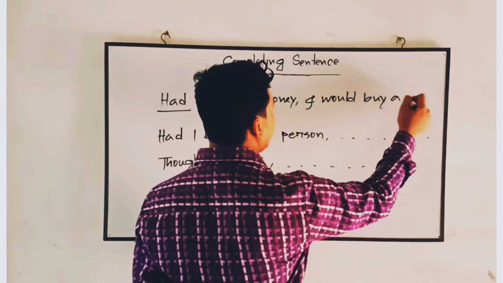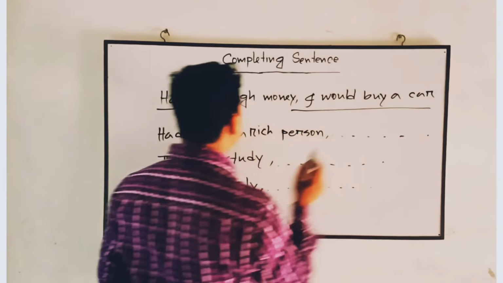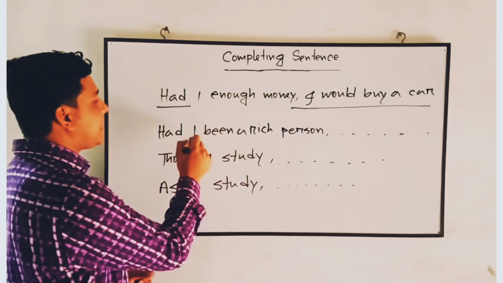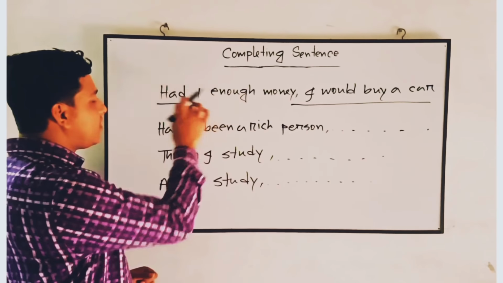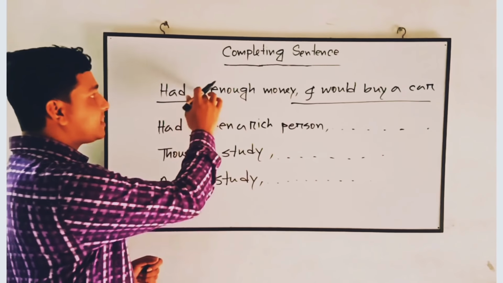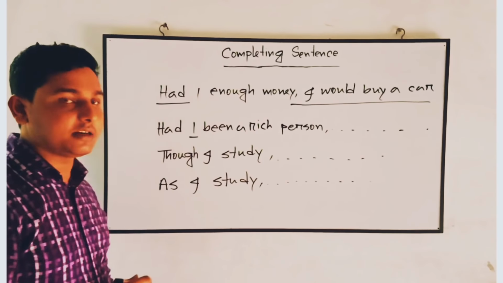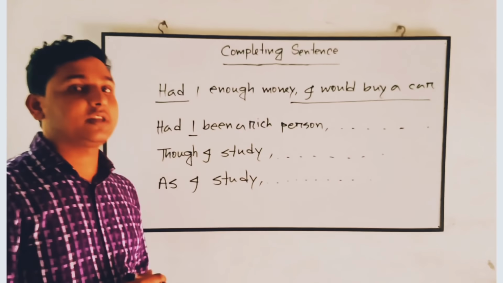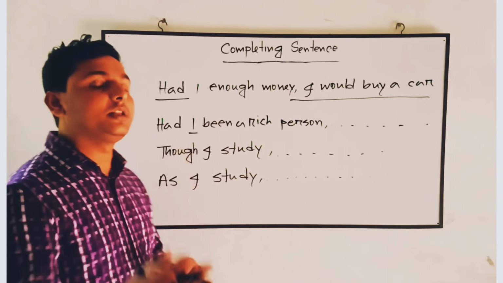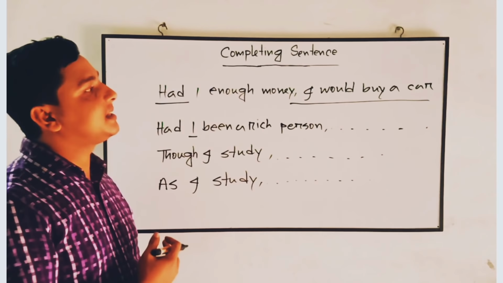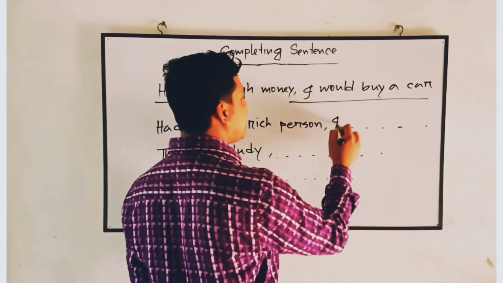buy a car. Okay, now come to the next one. Had I been, after the subject, these two sentences have been started with had. So what we need to remember is whether after the subject there is a verb or not. Now you see there is a verb in the third form. So this is like the rule of the third conditional. Okay, if plus past perfect tense, in that case we'll complete the other part of the sentence using would have or could have. Had I been a rich person, I would